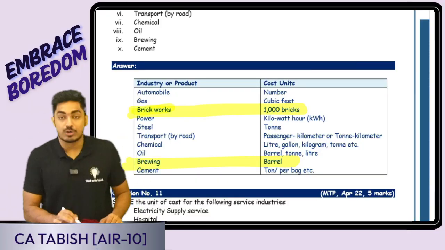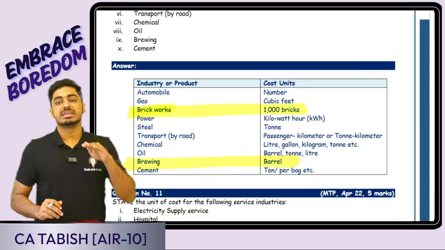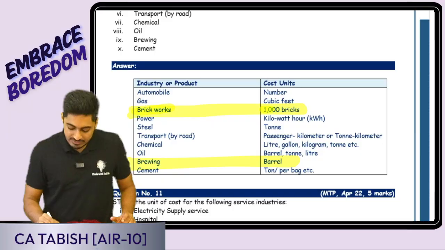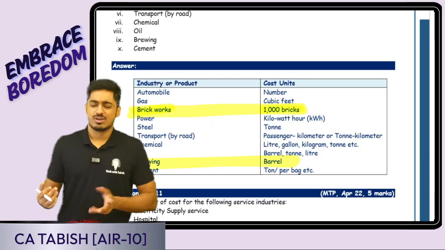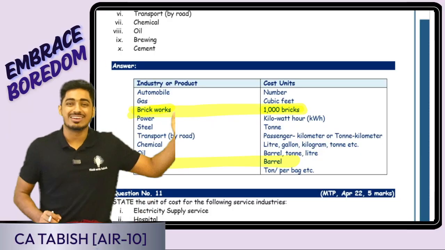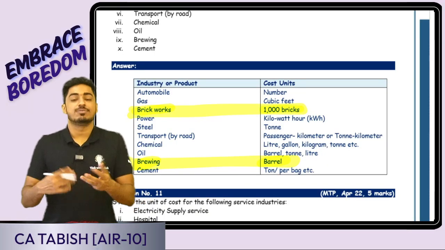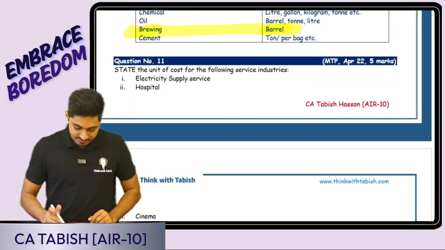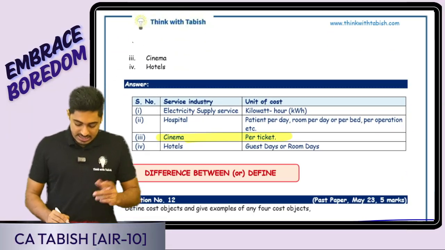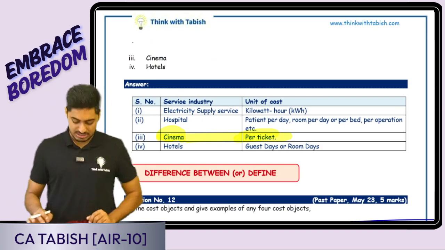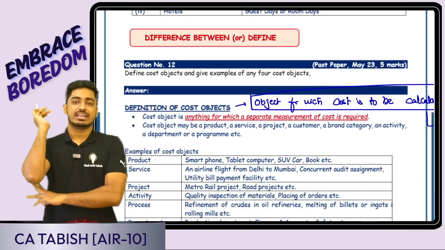In case of brickworks, we are transporting bricks. How is the cost calculated? Normally in terms of per truck, but here they have given for 1,000 bricks. That can also be done. For 1,000 bricks, this is the cost. Or for one load, one truck, this is the cost. Okay, fine. Brewing, the cost is for a barrel. Next is cost unit for the following. Here cinemas, how do I calculate the cost per ticket? All others are just a repetition. Is this clear, everyone? Question 11. 11 questions are over.